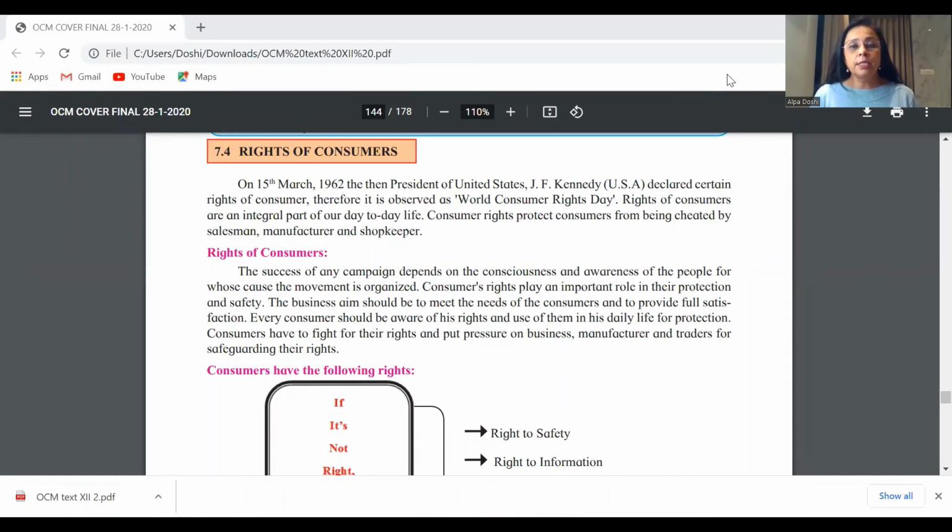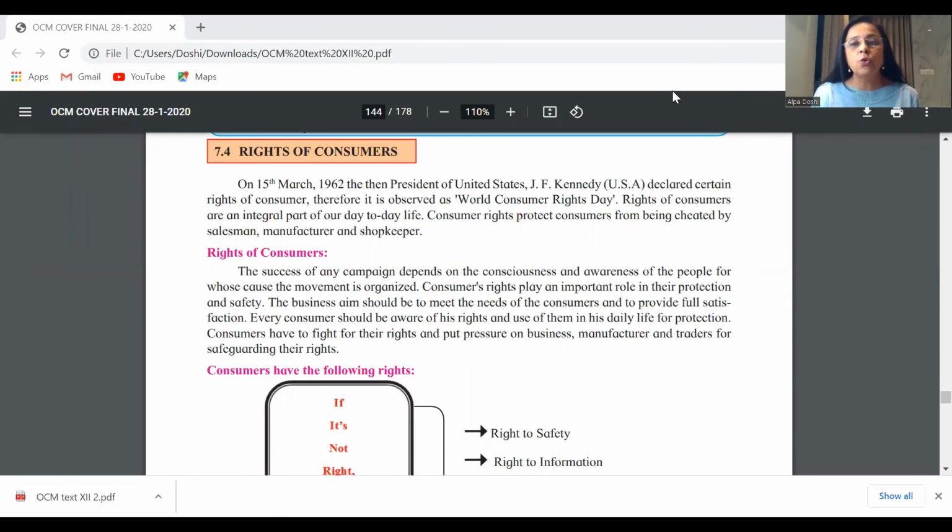As we are discussing this important justifier, immediately make sure that you give examples of all the rights of consumers. So you say that it was introduced to avoid exploitation of the consumers. It was not in the interest of sellers.